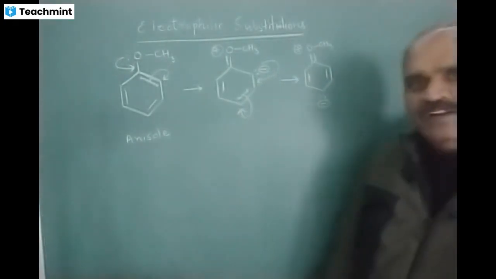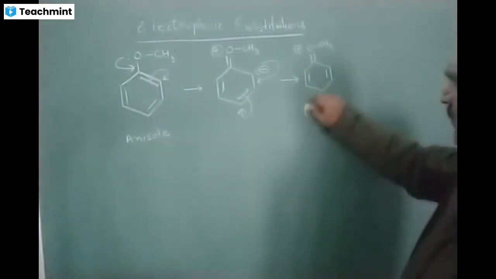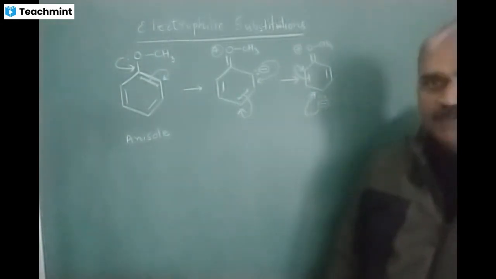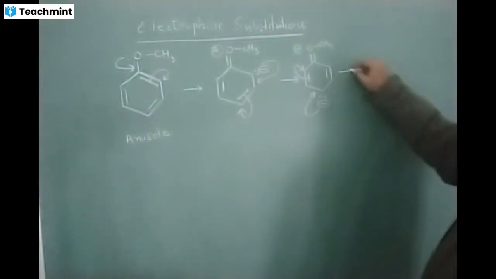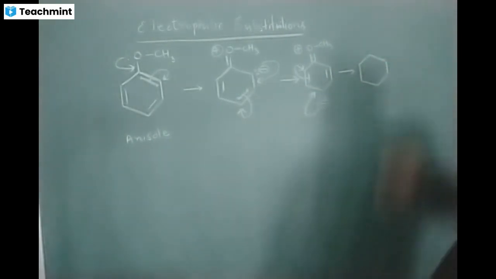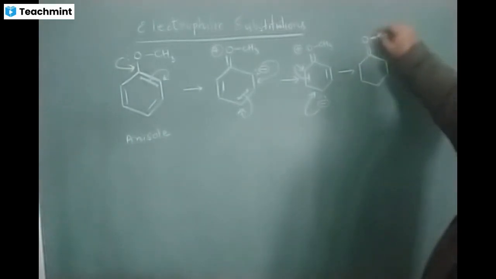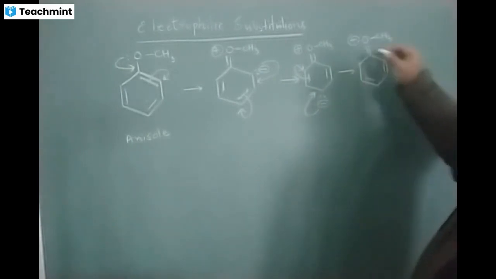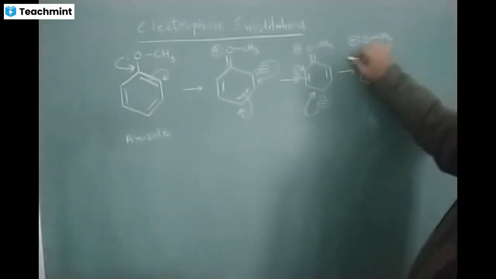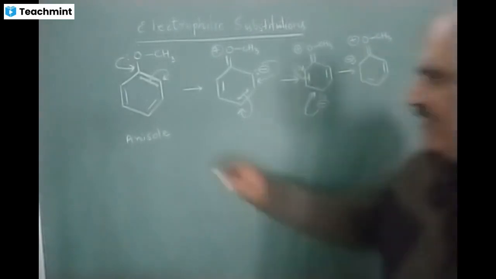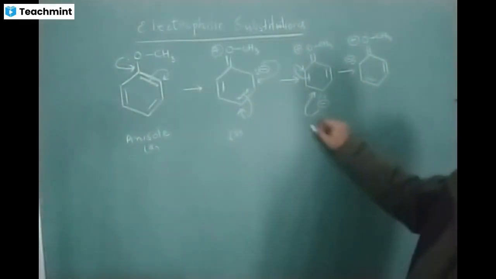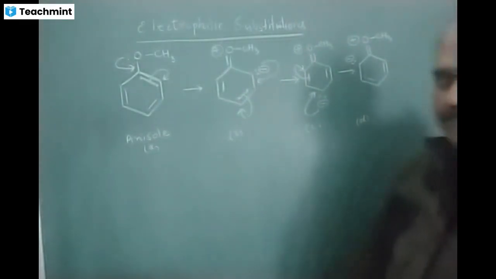Now this lone pair and this bond pair will transform like this, and finally this structure is formed. We can call them structure A, structure B, structure C, and structure D.